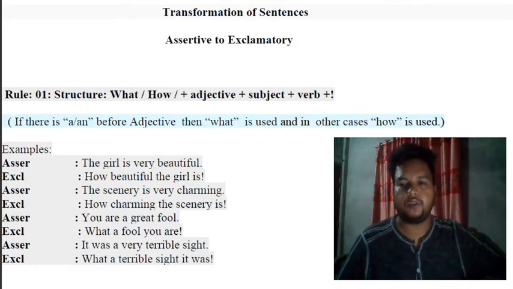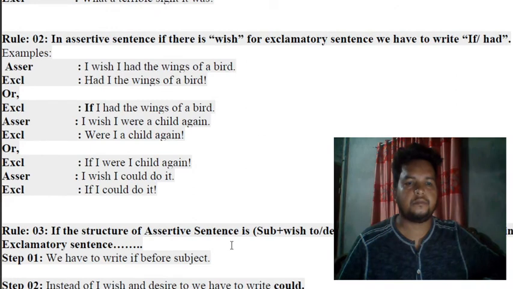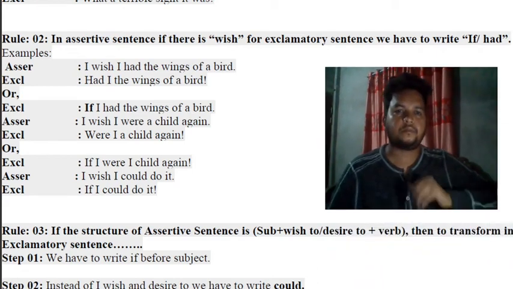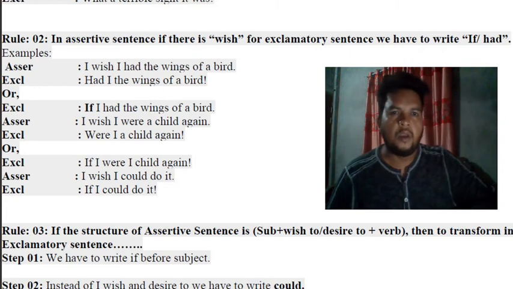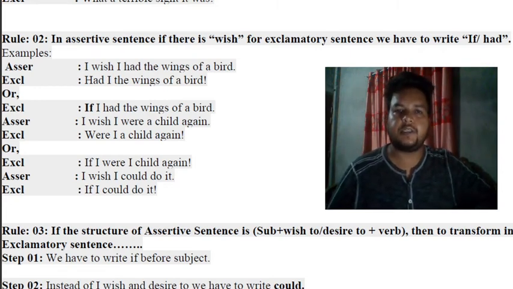Let's move to rule 2. Rule 2 says, in an assertive sentence, if there is wish, for the exclamatory sentence we have to write if or had.